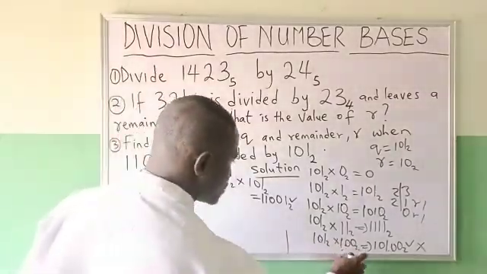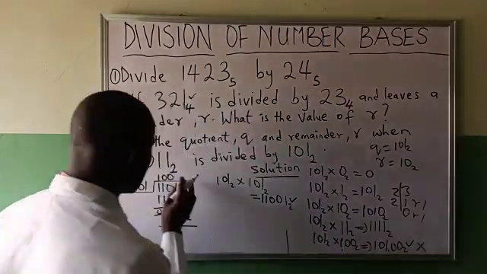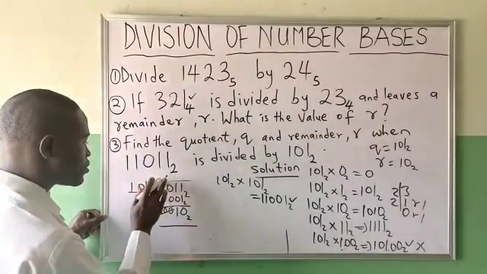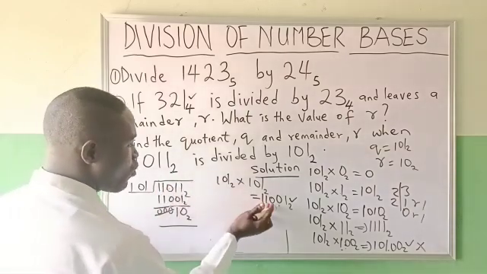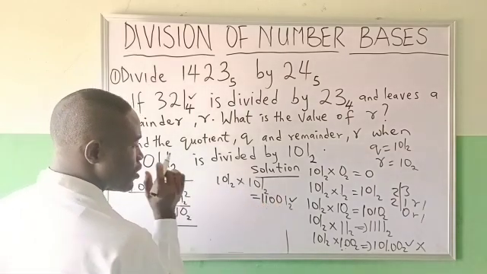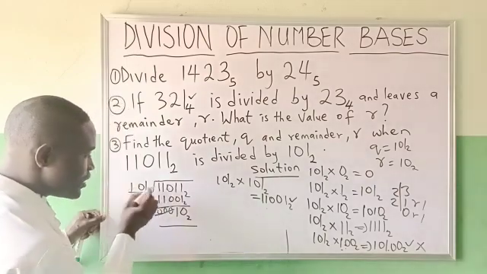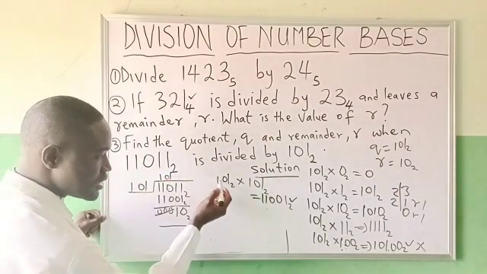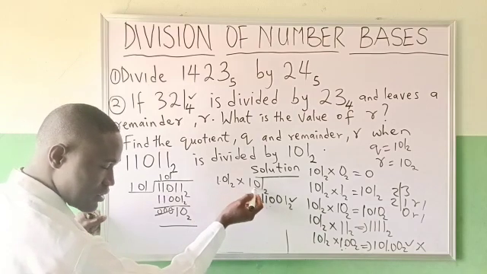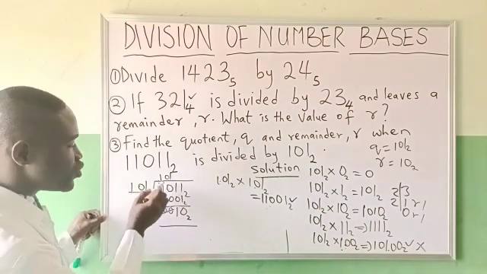No, please, not this one, because we say this one cannot go. It is this one. This times this is 1101 in base 2. That means this divided by this will give me 101. So this divides this to give me this.